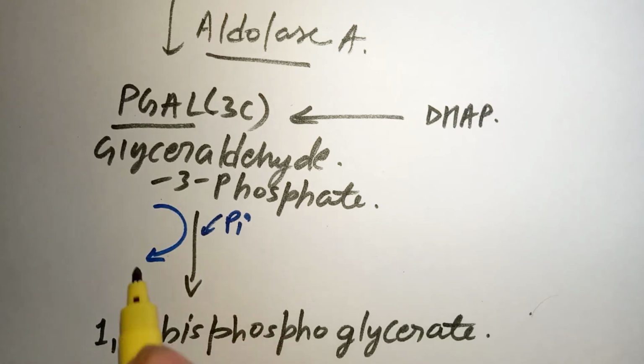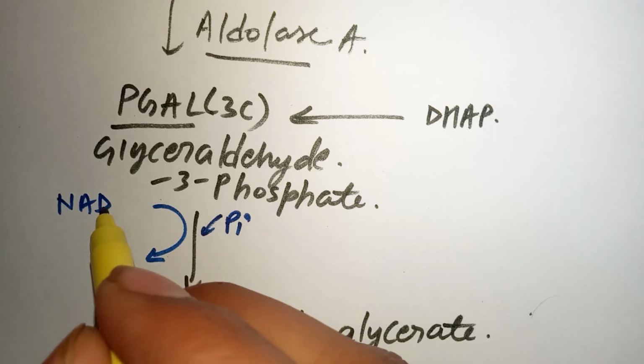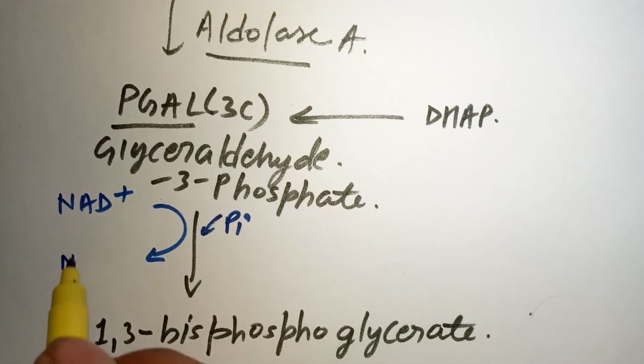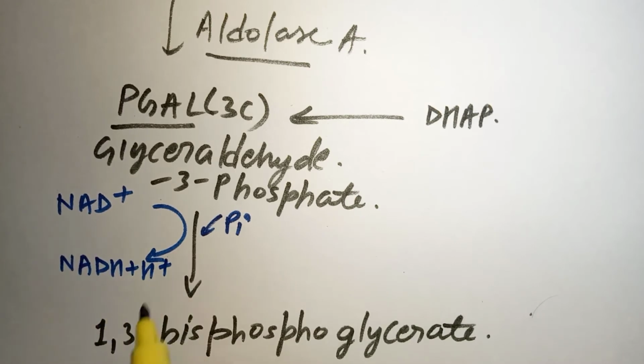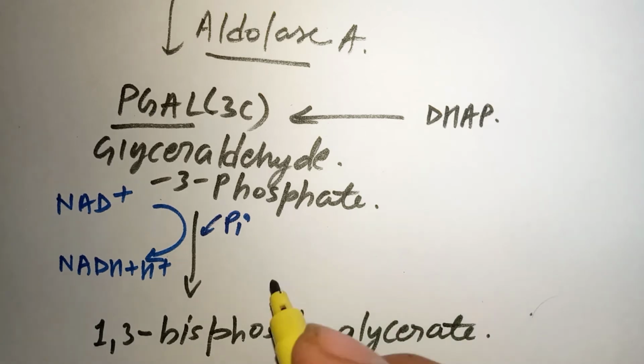And there is NAD positive, and we take out NADH plus proton. So what is this? This is dehydrogenase. All right. So what enzyme do we have to use?